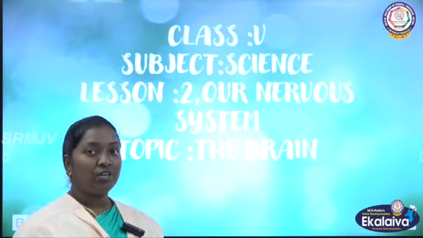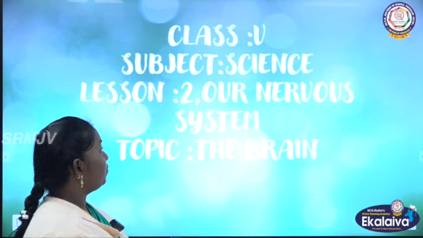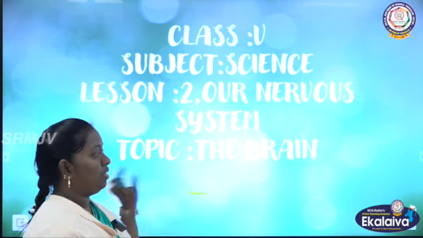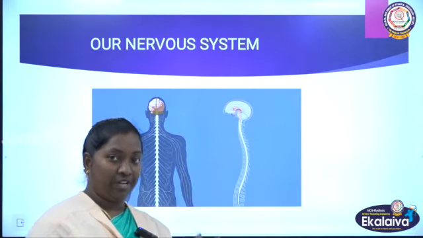Through this we are going to learn the next lesson for class 5 subject science. The name of the lesson is our nervous systems. In this we are going to learn the topic is the brain.